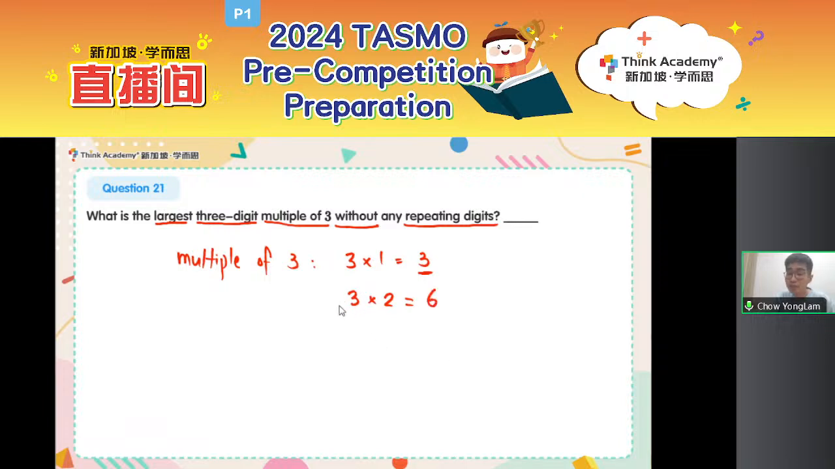I multiplied 3 with another number 2 to get 6. So 6 is also a multiple of 3. And likewise, 9, 12, 15, these are all multiples of 3. Okay, so, oh no, it's not 3 to 1 times 3. Okay, be a bit more careful.